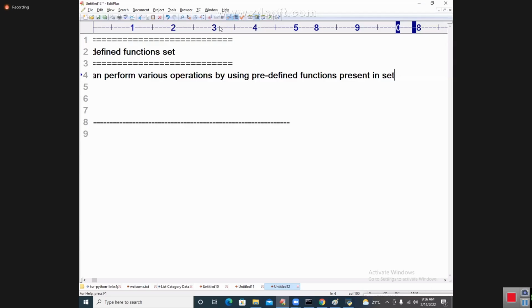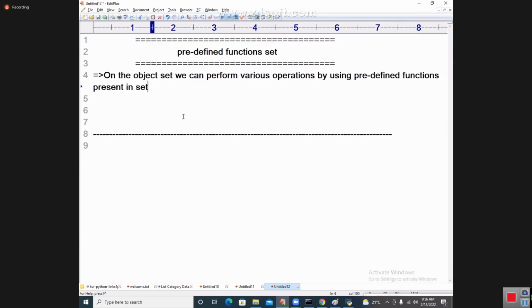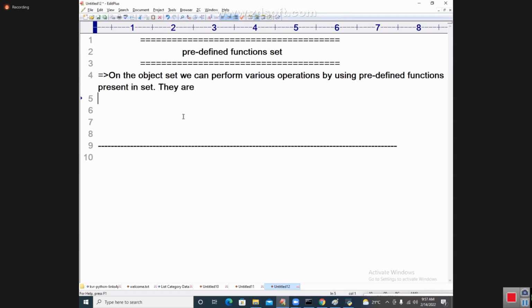One by one I will write them. What are the various predefined functions present? I just want to write them one by one.